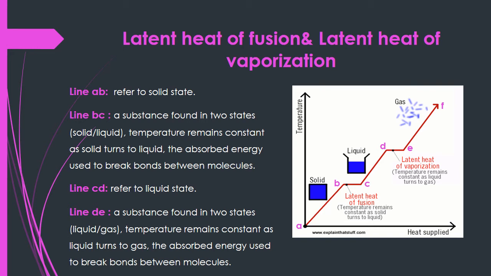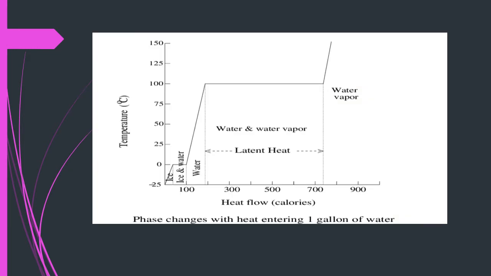This curve is very important. This curve illustrates phase changes with heat entering 1 gallon of water. The first line of the curve, which starts from -25 to 0, shows the solid state of water. So the first line refers to ice, as we see. During this line, the temperature increases from -25 to 0 degrees Celsius.